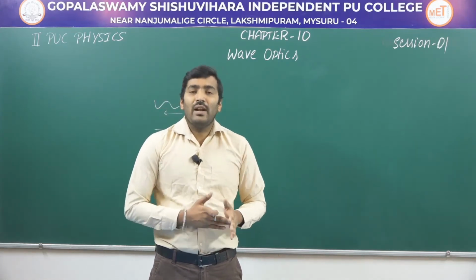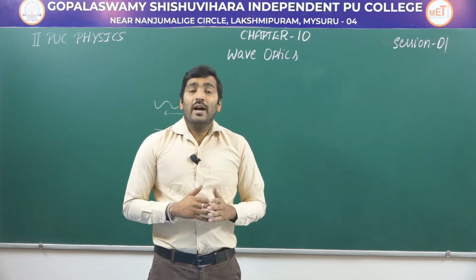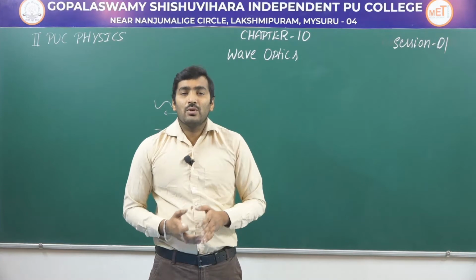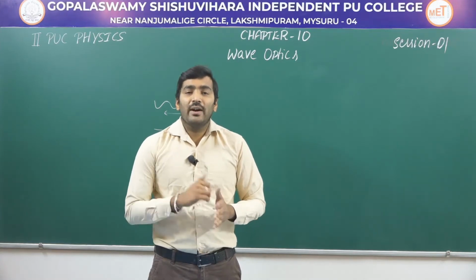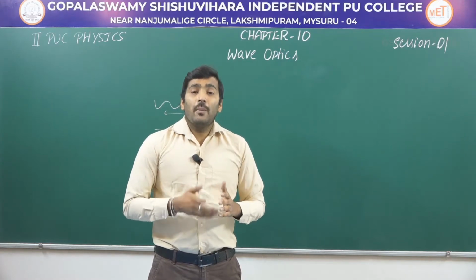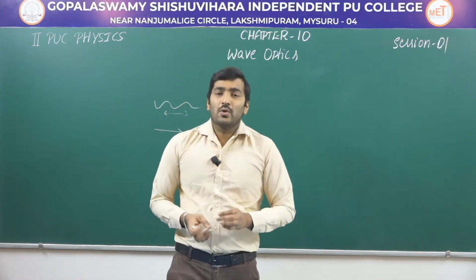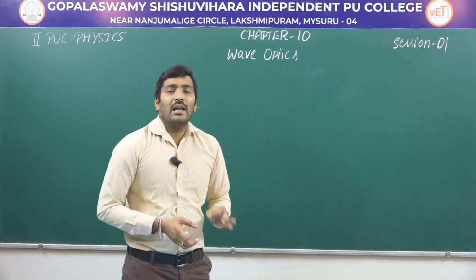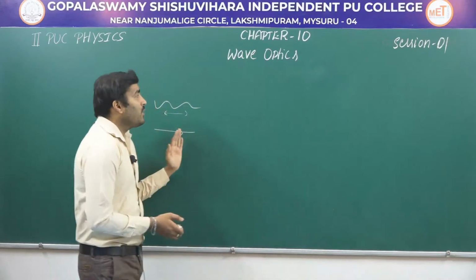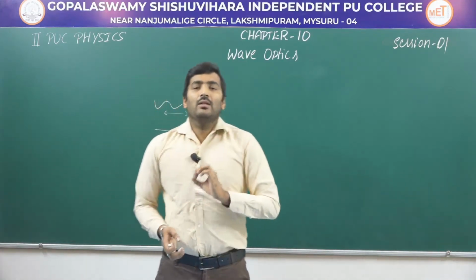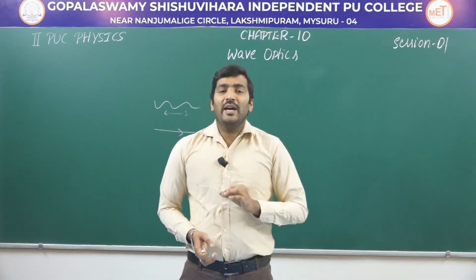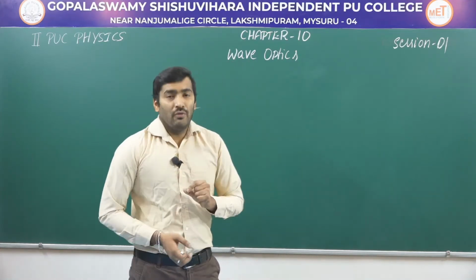Light consists of electric and magnetic field vectors, so that it propagates even in a vacuum. So finally he concluded that light is an electromagnetic wave. In this chapter, wave optics, we study the properties and behavior of light by considering that light has a wave nature.